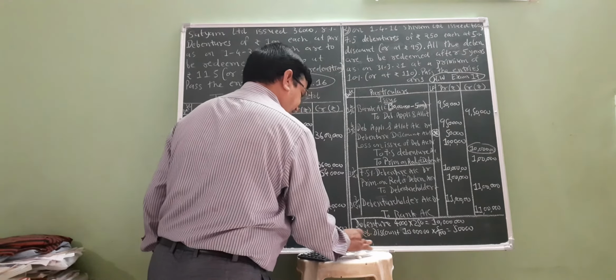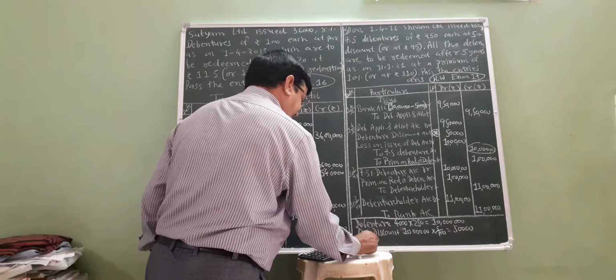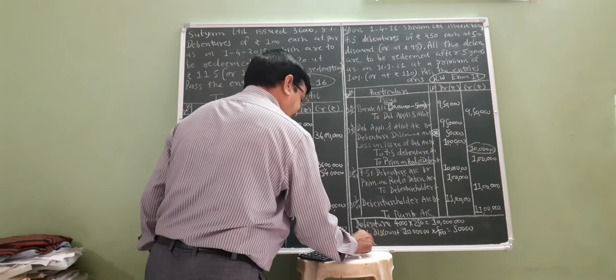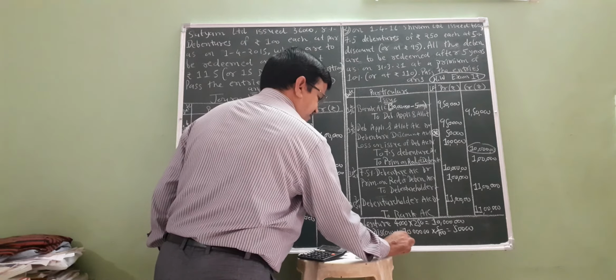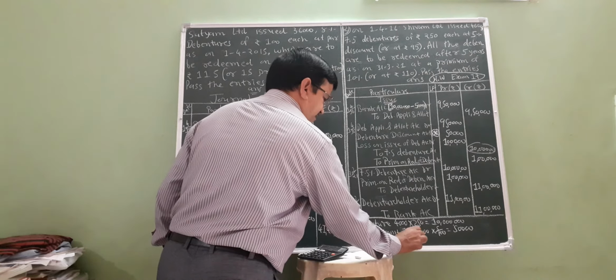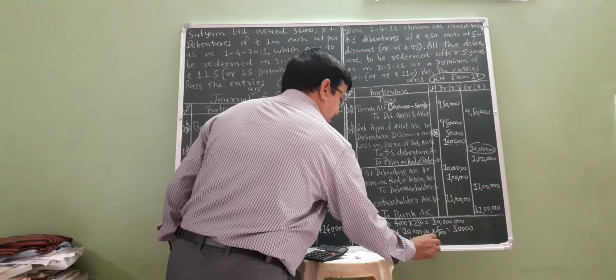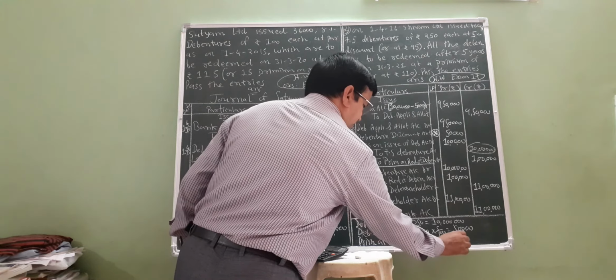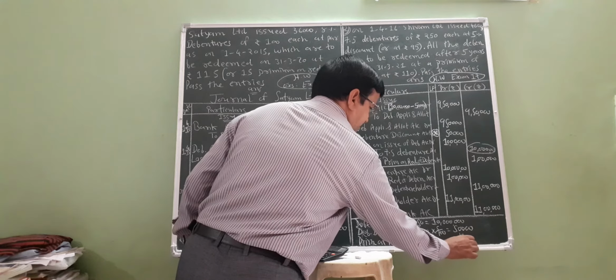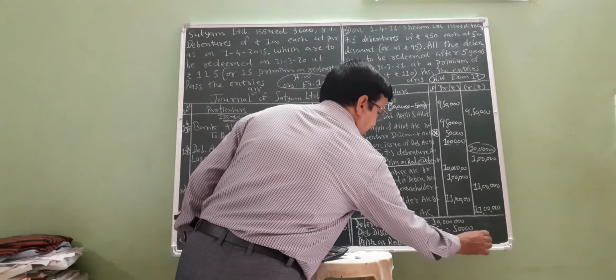And premium on redemption: 10 lakhs into 10% is equal to 1 lakh.